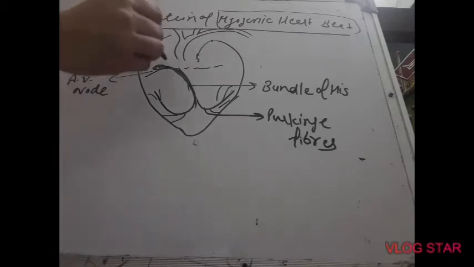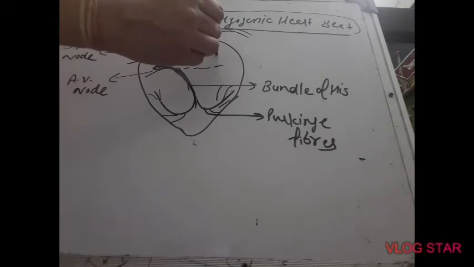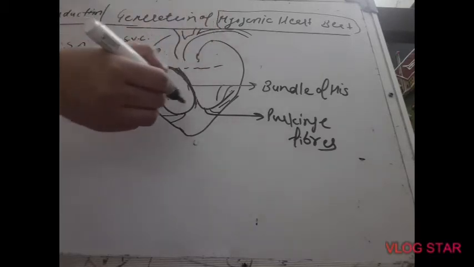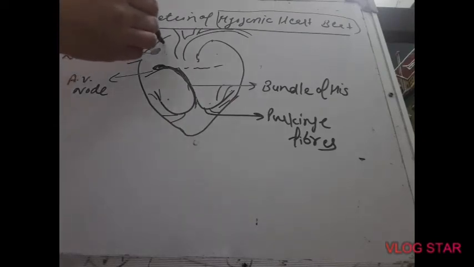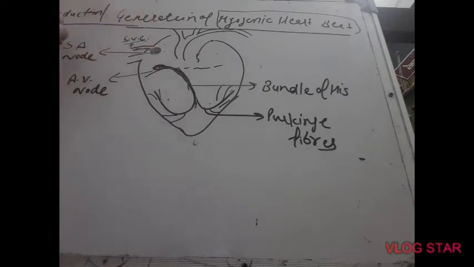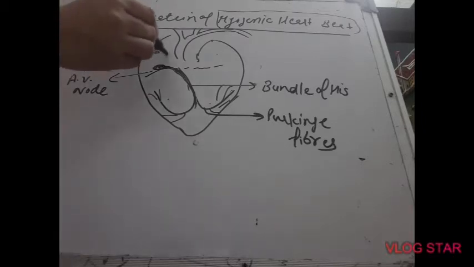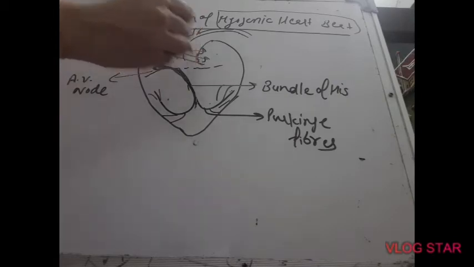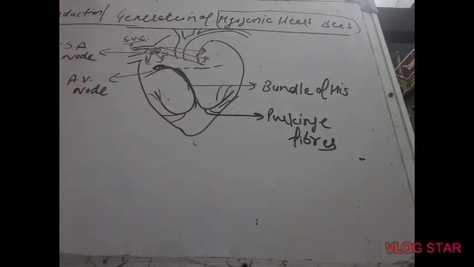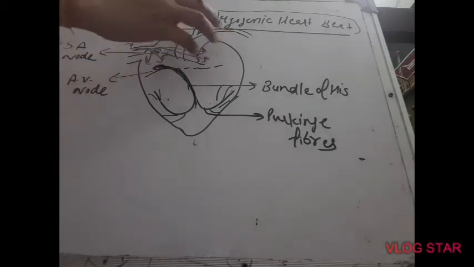This is right atrium and this is left atrium. This is right ventricle and this is left ventricle. Inside the right atrium, just close to the entry of superior vena cava, this is superior vena cava, there is a patch of modified muscles called SA node. So SA node generates an impulse which passes on to both the atria and causes contraction of the atria.